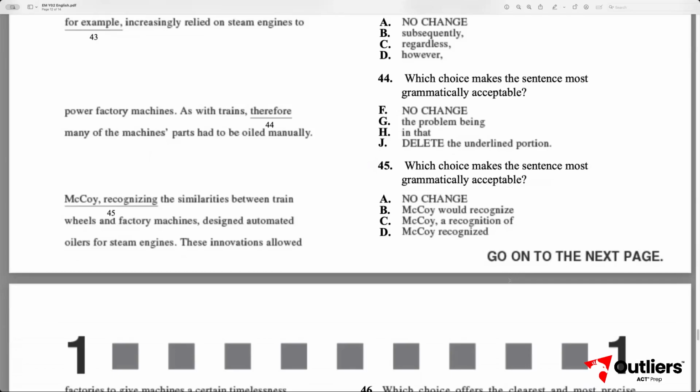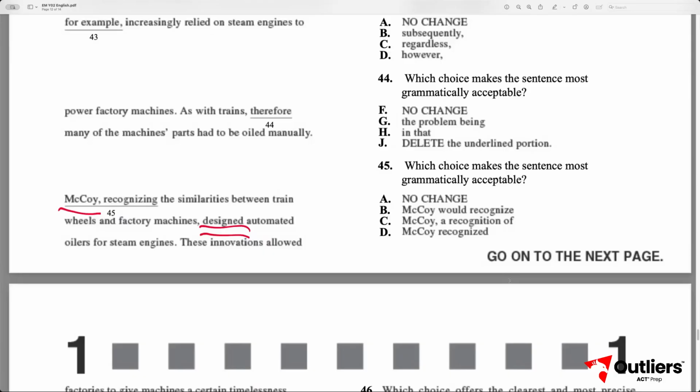Question 45. This question is a clause question, and it's a bit of an unusual one. So what we're going to start off by doing is finding where our verb is. Our verb here is designed, and the subject is McCoy. McCoy designed automated oilers for steam engines.